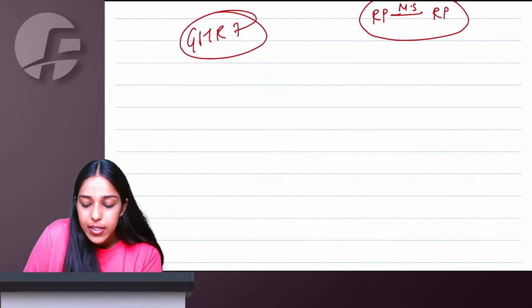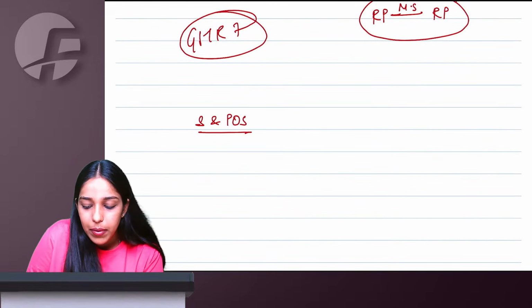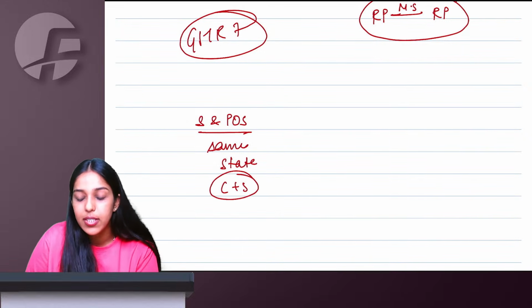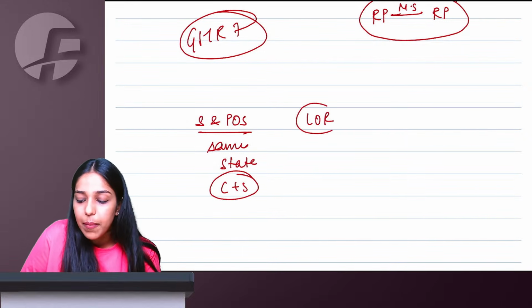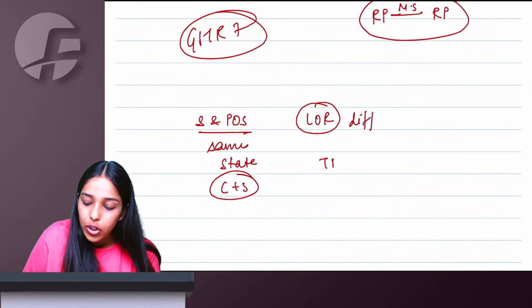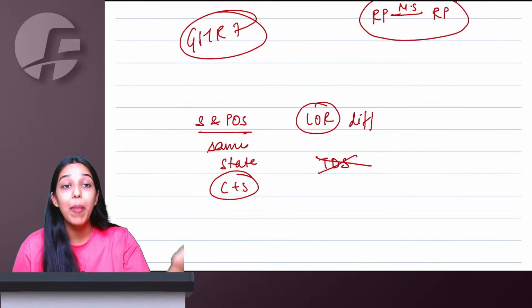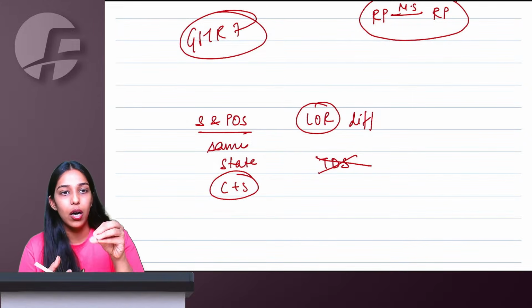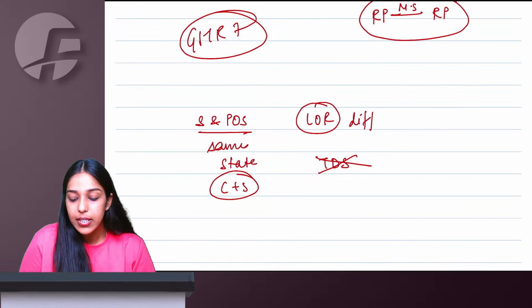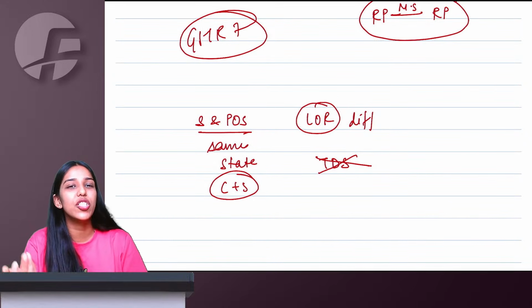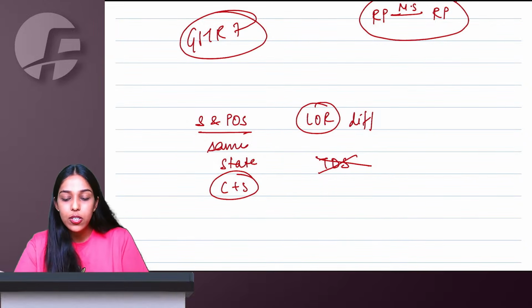Right, ma'am. If the supplier and place of supply are in the same state, meaning the bill will be of CGST plus SGST, but the recipient is in some other state, there will not be any TDS, because the recipient's TDS is not going to match with the taxes charged on the bill. See, if the supplier, recipient and place of supply are all in different states, the bill will be of IGST. IGST 2% TDS you collect.